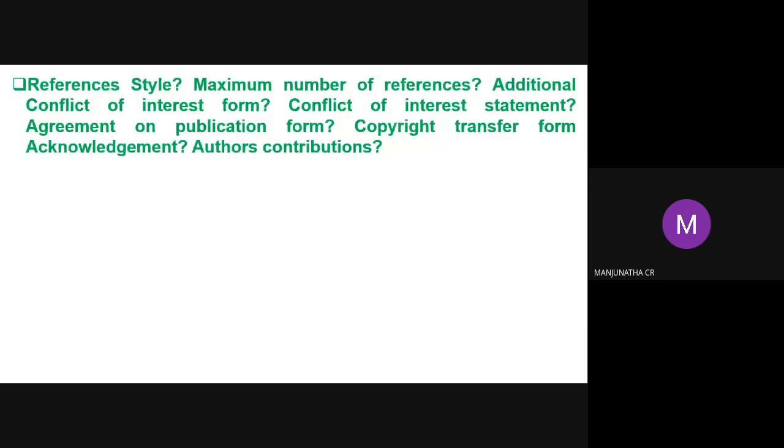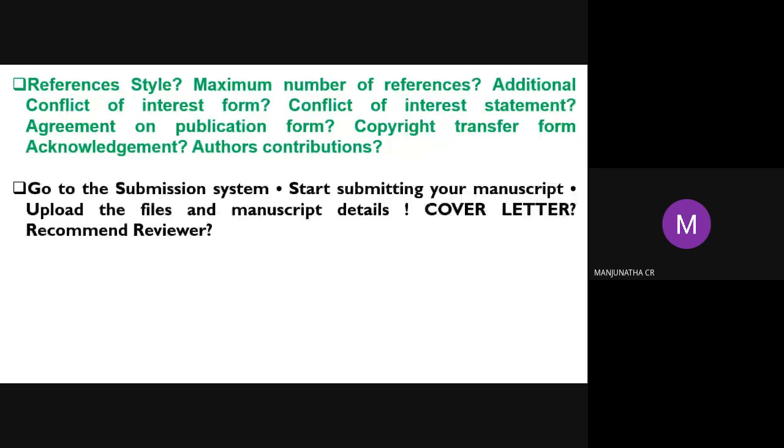Next, agreement with the publisher. The agreement is very necessary, and copyright transfer is also very necessary. And author contributions, you can provide on a separate page. Go to the submission system and start submitting your manuscript. Upload the files: manuscript as a separate file, abstract separate file, highlights separate file, figures separate file. According to that only you can upload it.